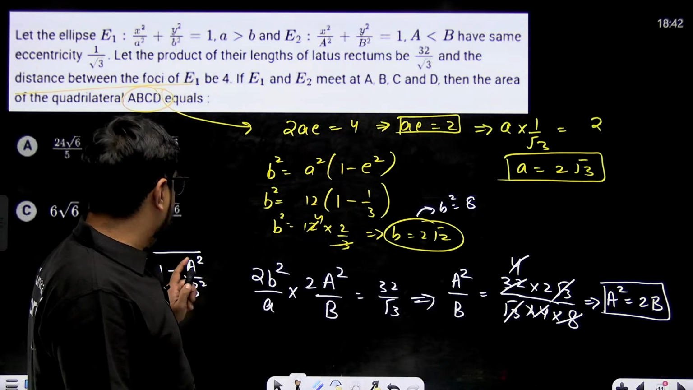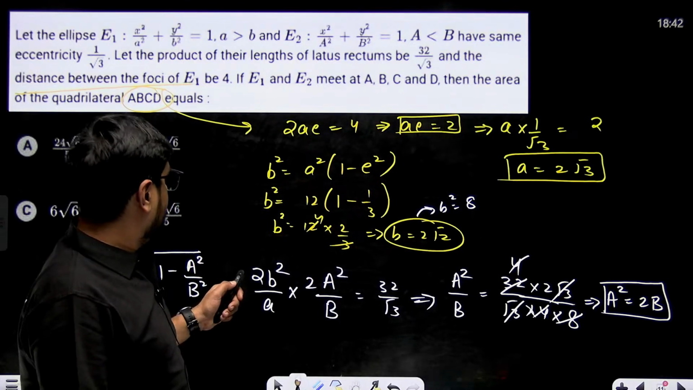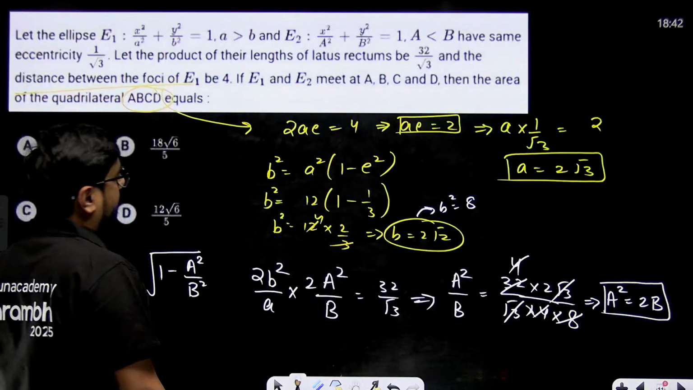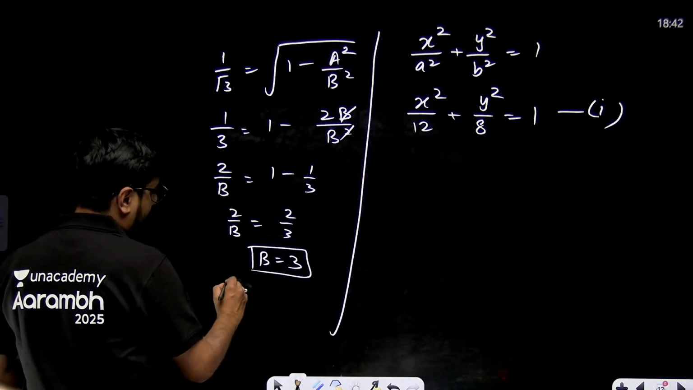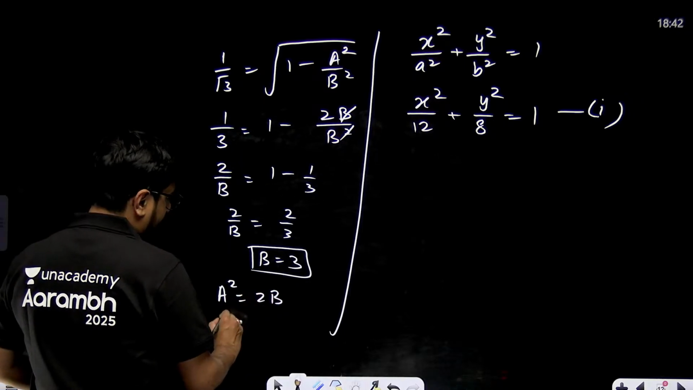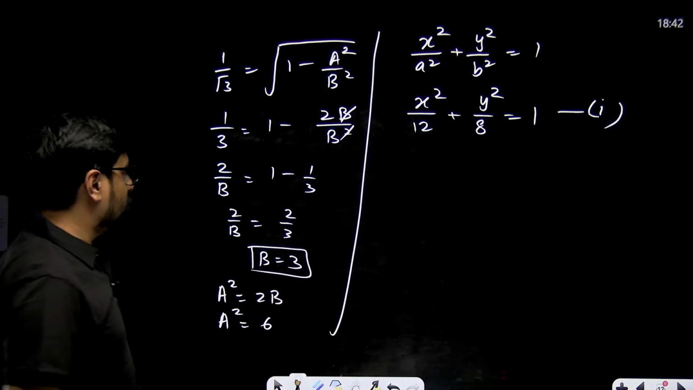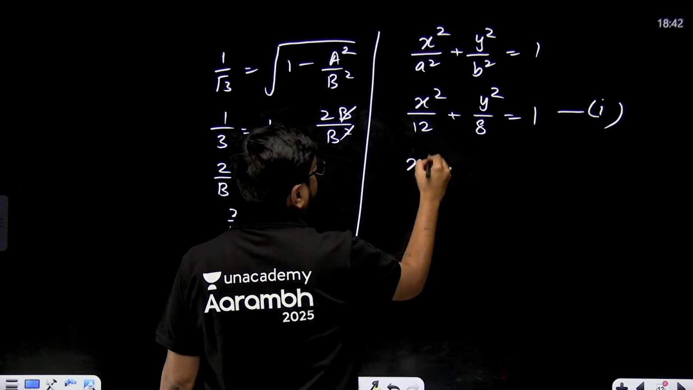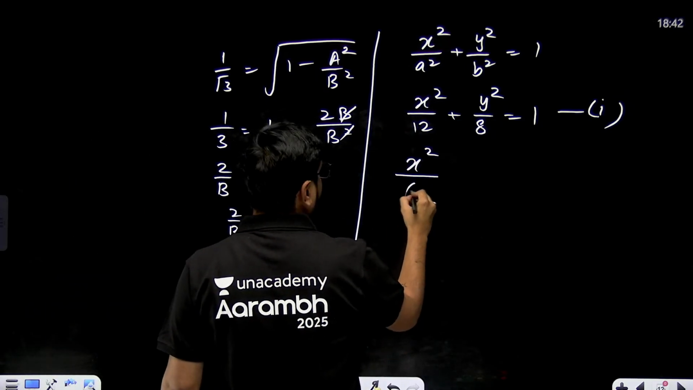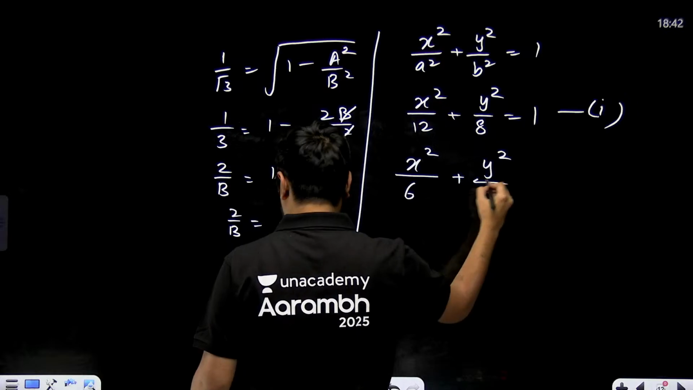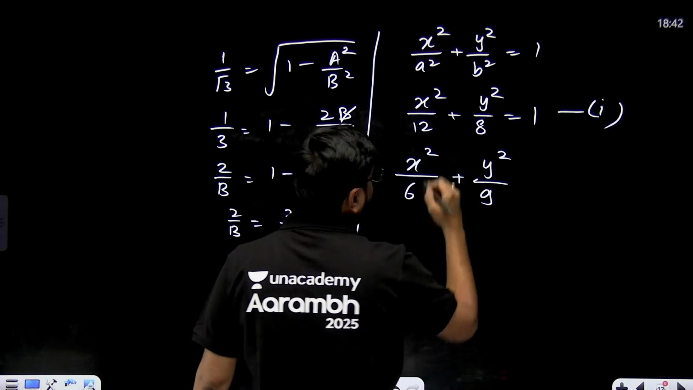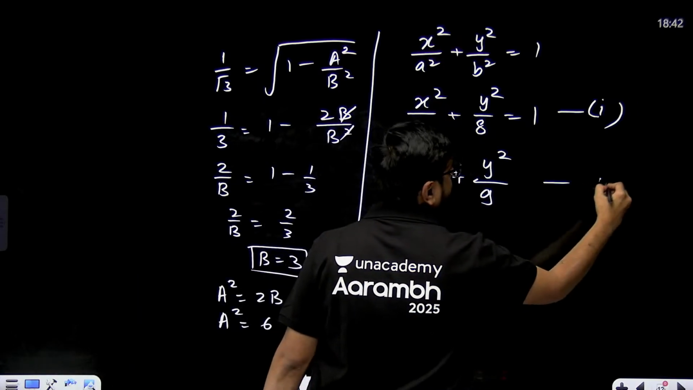We found B, we didn't find A yet. Okay, B we found. So A square is equal to 2B. That means A square is equal to 6, right? This is your capital A square. So the second ellipse will be X square by 6 plus Y square by B square, that means 9. Here B is greater than A. This is your second ellipse.